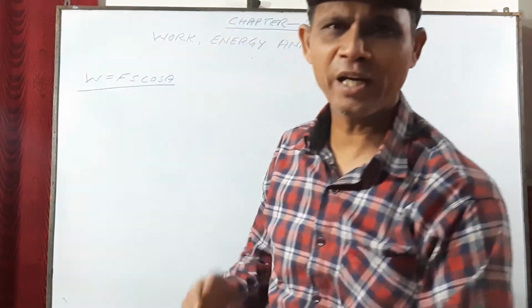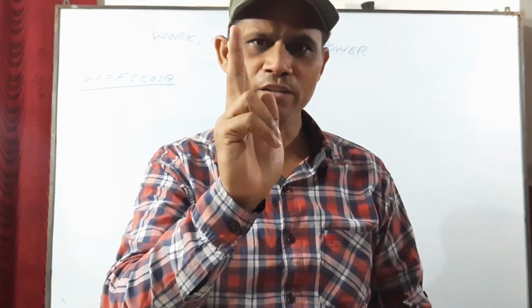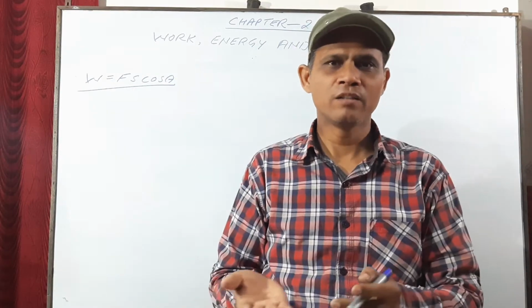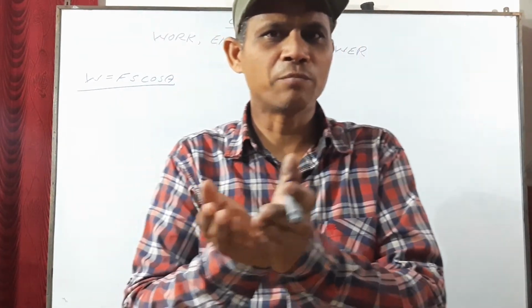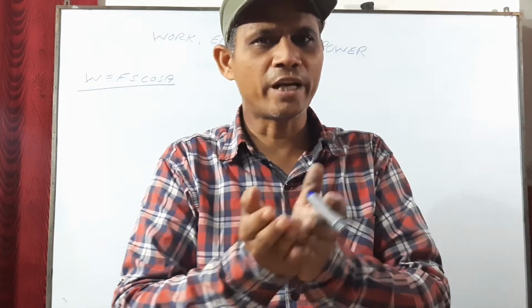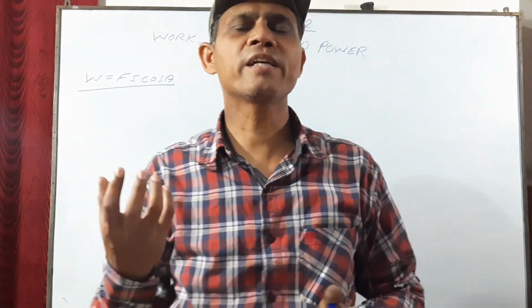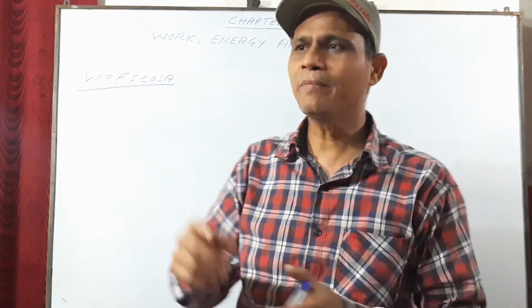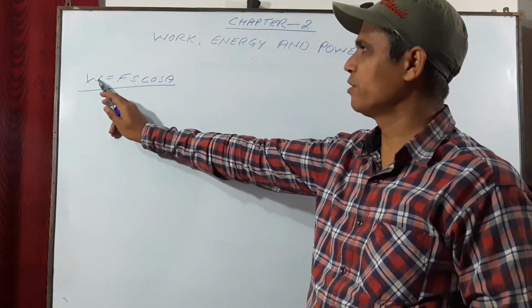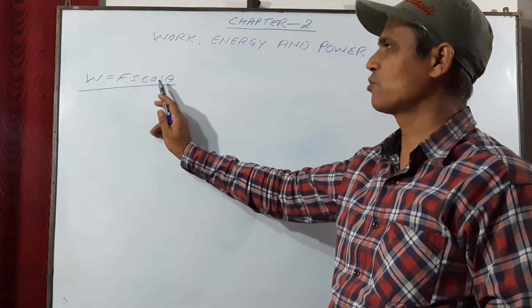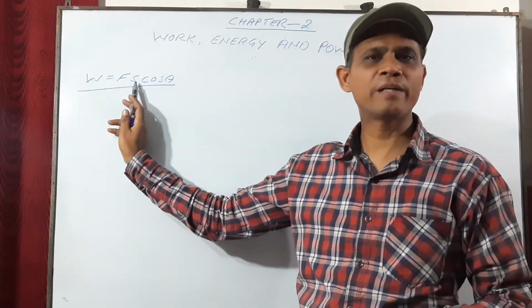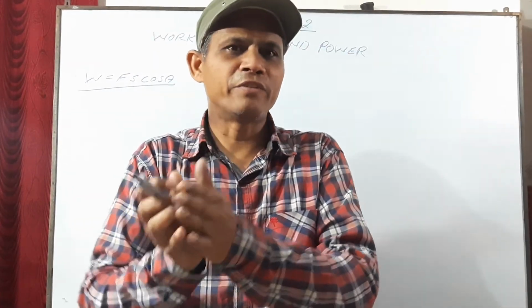So keep it in your mind. Two things are required: force and displacement. Now, how will you measure? Simple thing. You can measure work with the help of these two factors: force and displacement. Now, next thing is, what is the mathematical expression for work? The mathematical expression for work is W equal to F S cos theta, where F is the force, S is the displacement, and theta is the angle between force and displacement.